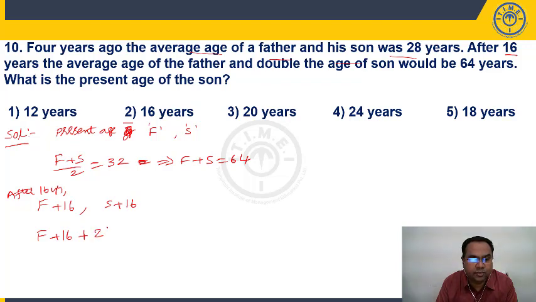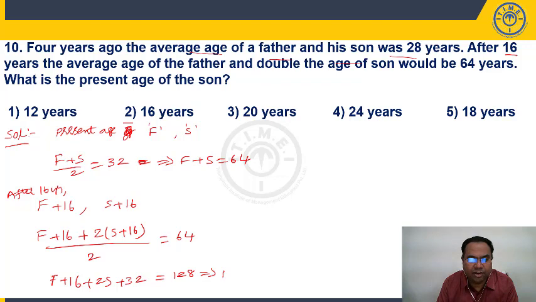F plus 16 plus 2 times S plus 16, by 2 is equal to 64 years. So F plus 16 plus 2S plus 32 is equal to 128. From this I can say F plus 2S is equal to 128 minus 48, 80. That's my first equation. That's my second equation. Solve these two.